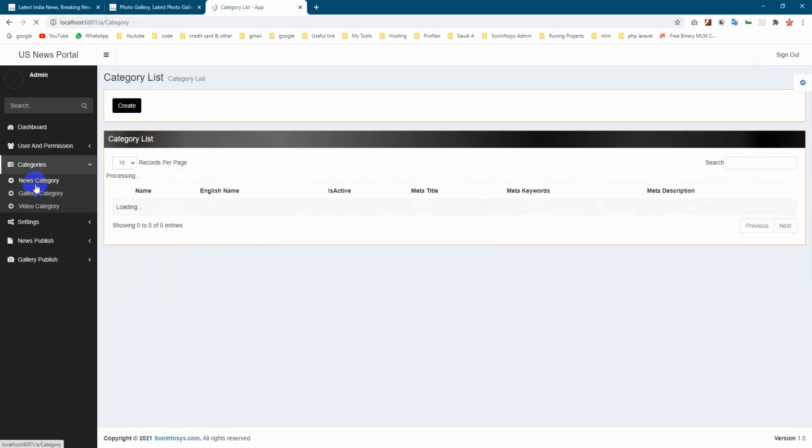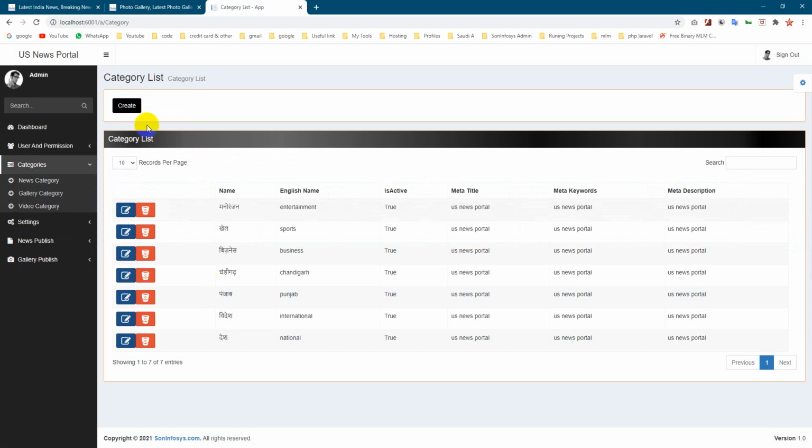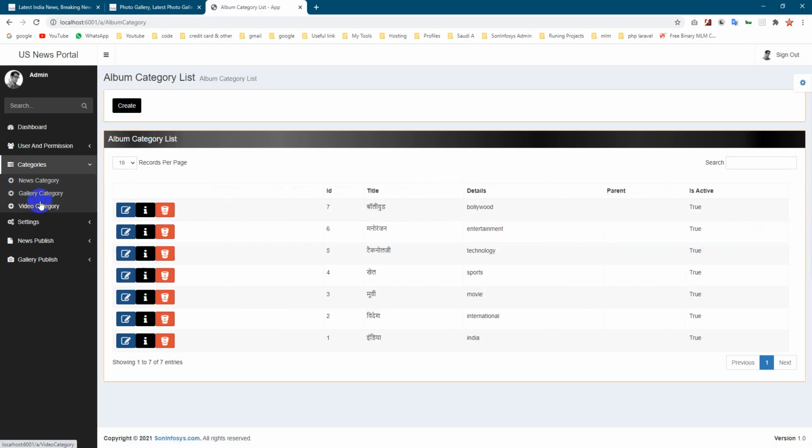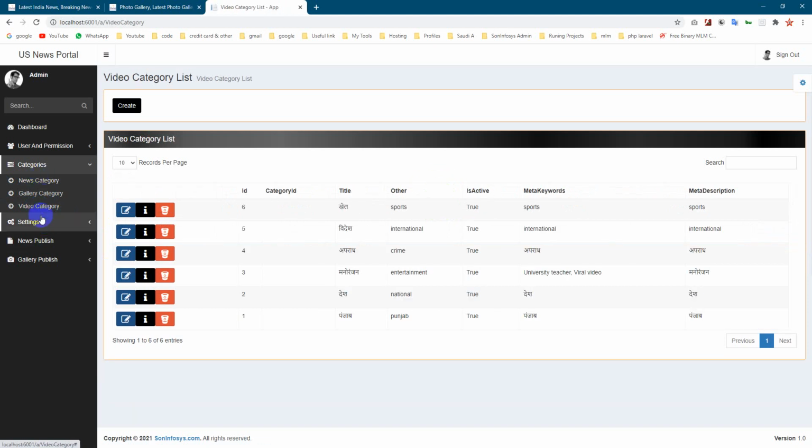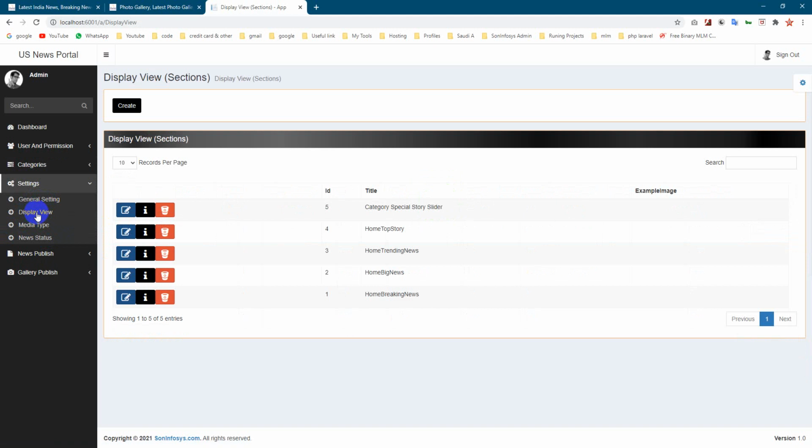Further are the categories. You can add multiple news categories, gallery categories, and video categories. All are different. This is the general setting, so developers can use it in future if they want some key value. Right now I'm not using it.